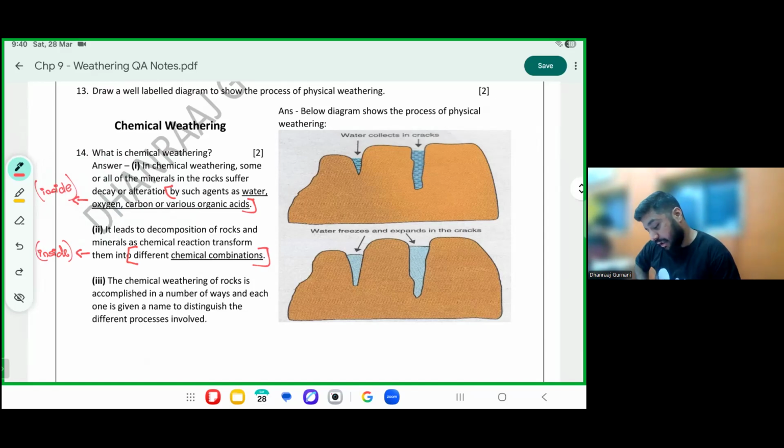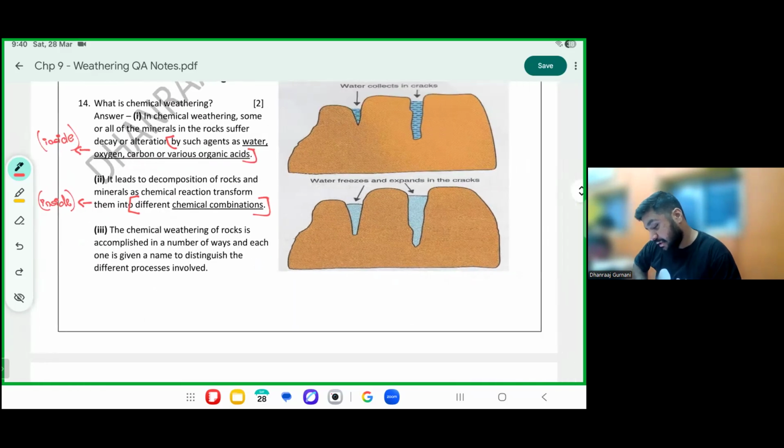This is accomplished in a number of ways, and each is different from the one which is involved. Please mark that this happens from the inside. Something will go inside the rock, something will go inside the body, and that's when the change will happen.